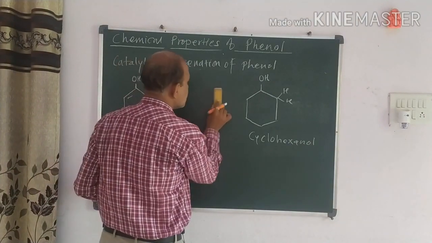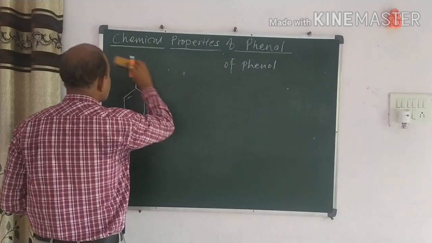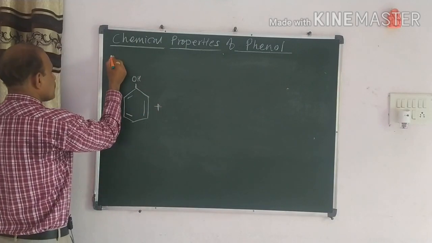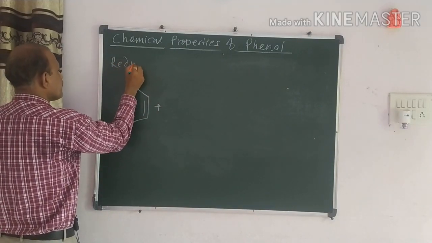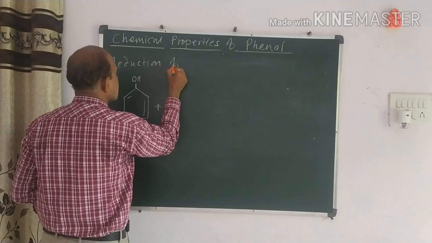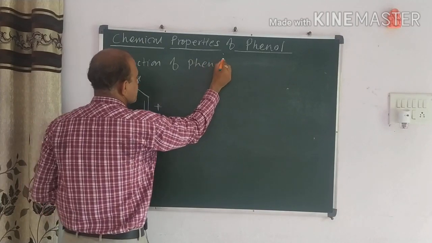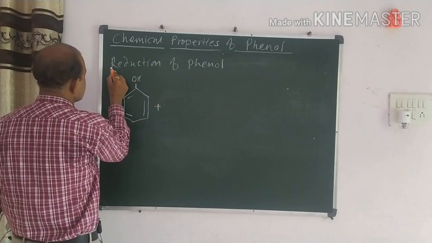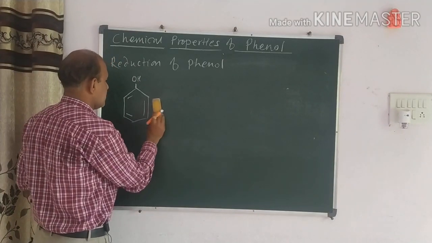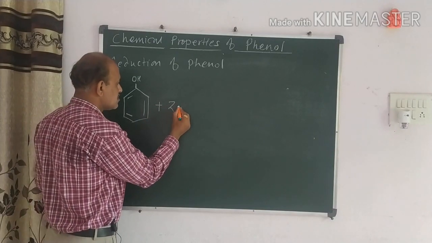Now next reaction again we have to discuss, that is the reduction with zinc dust. By using the zinc dust we have to discuss the reduction of the phenol. In this reduction, we use the zinc dust. We have to use the zinc, just like this zinc dust.